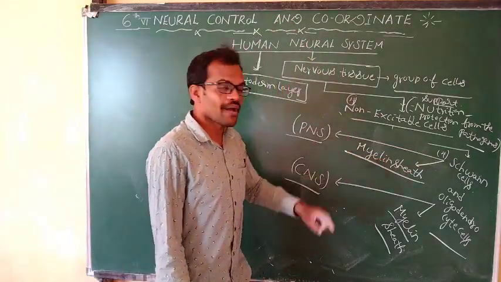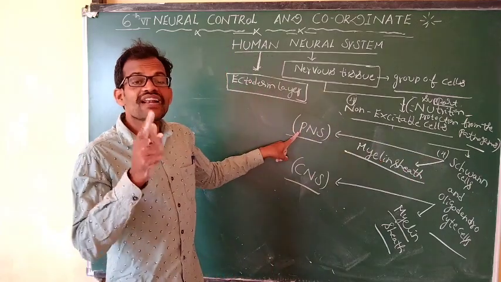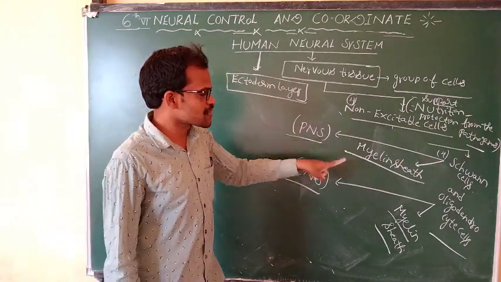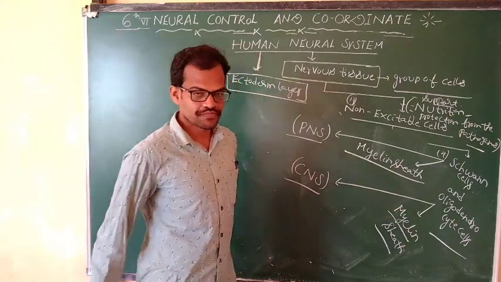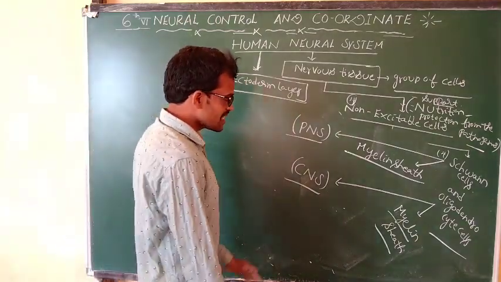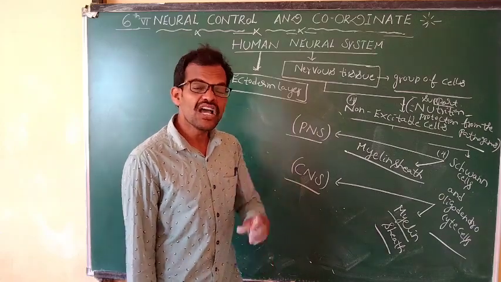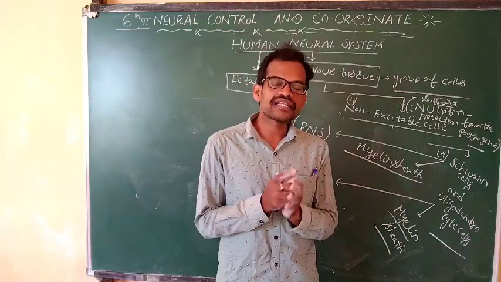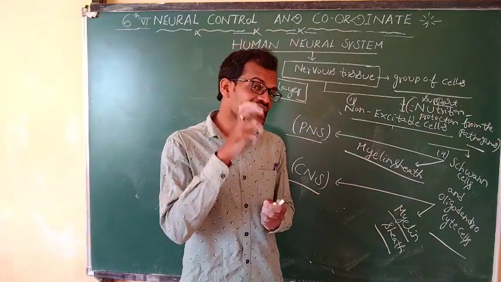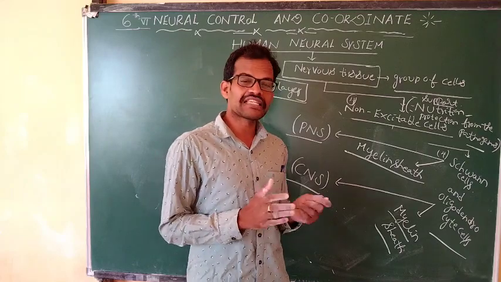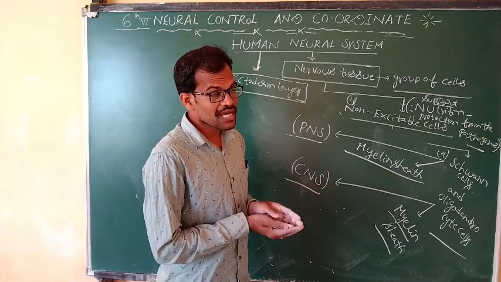Schwann cells produce myelin sheath, and oligodendrocytes produce myelin sheath. The Schwann cells are located in the peripheral nervous system, and oligodendrocyte cells are present in the central nervous system. The myelin sheath is a fat material that protects the entire neuron. It is nothing but phospholipids, and these phospholipids are helpful to protect the neurons.